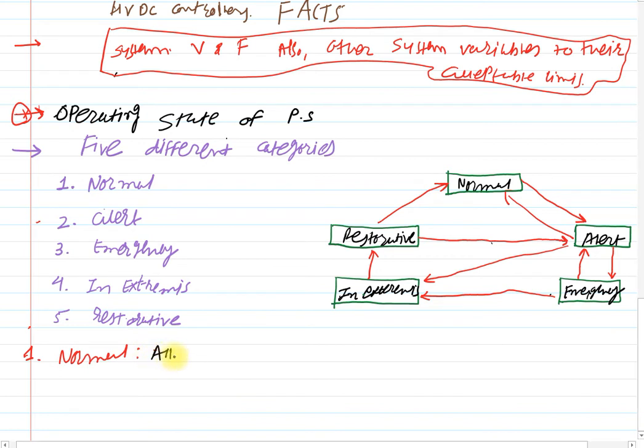All equipment and state variables, meaning the voltage magnitude, frequency, power angle. Clear? All the state variables of interest of power systems are within range. And no equipment has been observed in overloading condition. Clear? So such operating state is considered as the normal operating state.